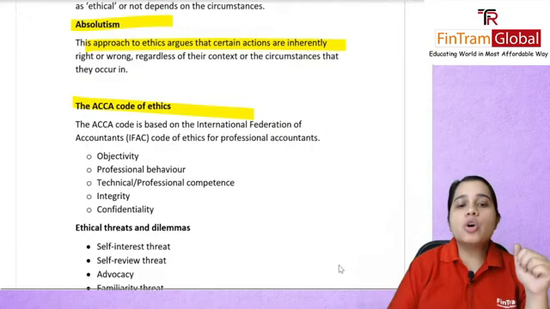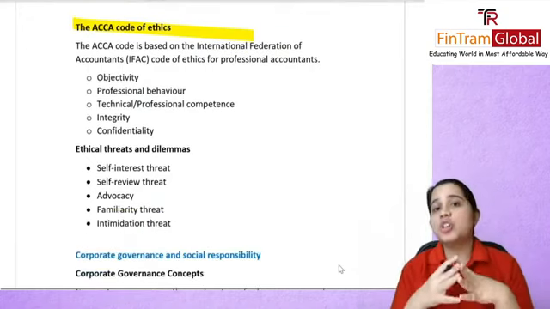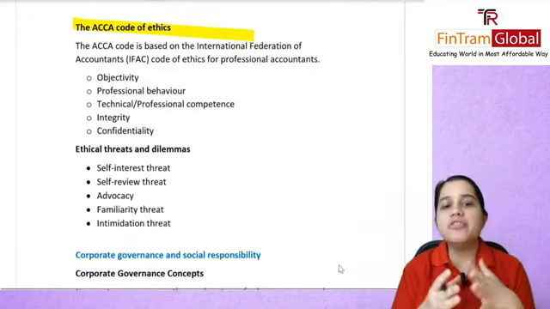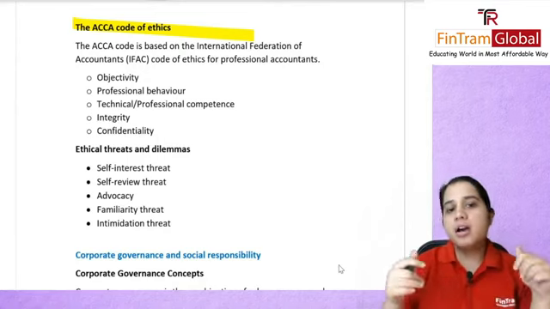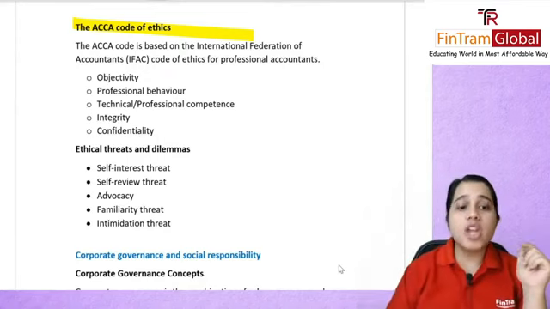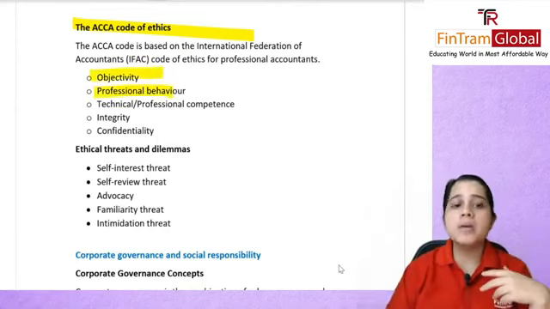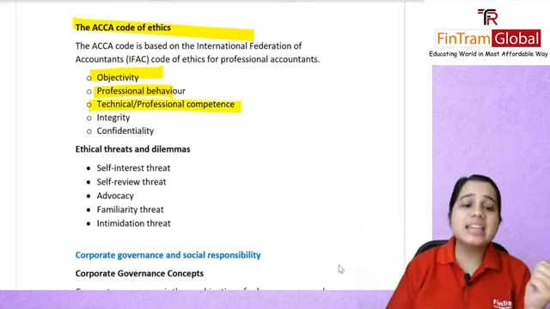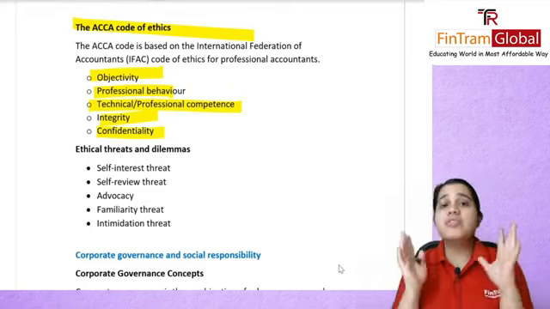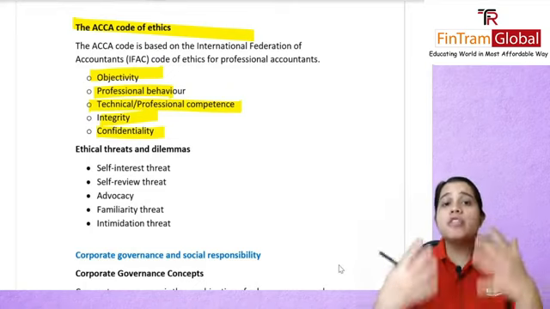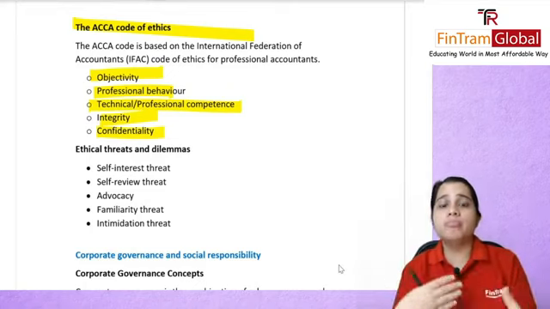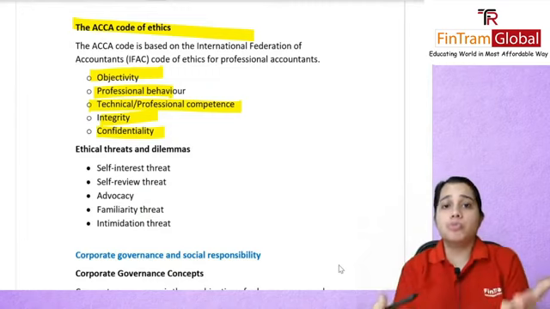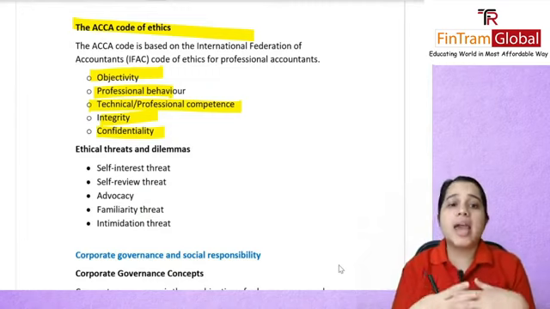Next, ACCA Code of Ethics. Your International Federation of Accountants, that is IFAC, has provided a code: objectivity, professional behavior, professional competence, integrity, and confidentiality. Objectivity, free from bias. Professional behavior, obviously if you're working somewhere, you make sure you behave professionally, talking properly, respecting your clients.